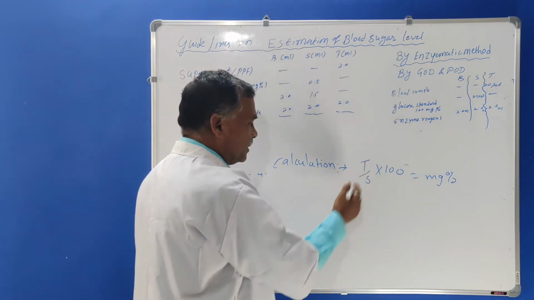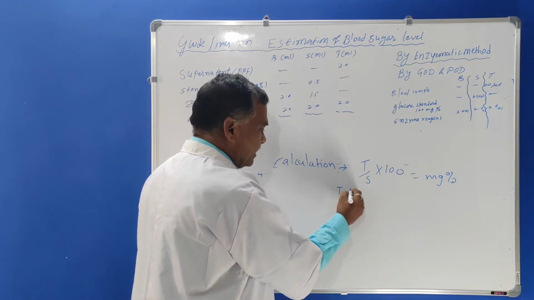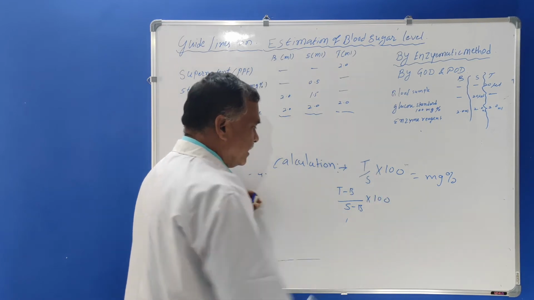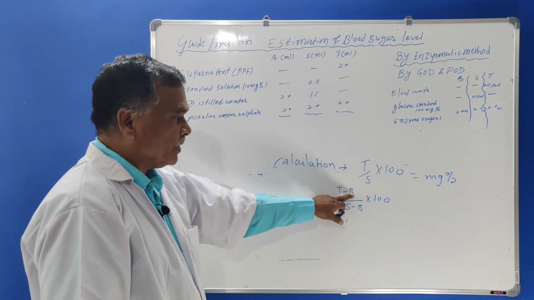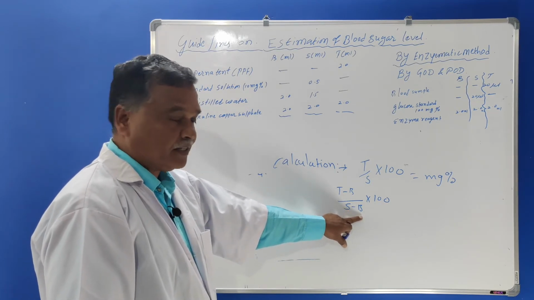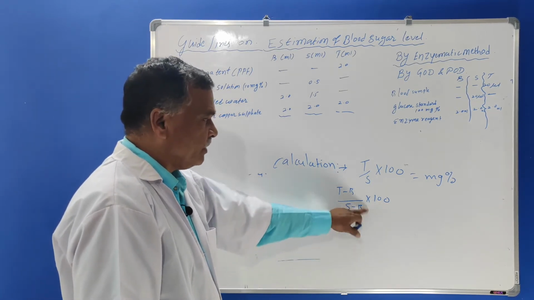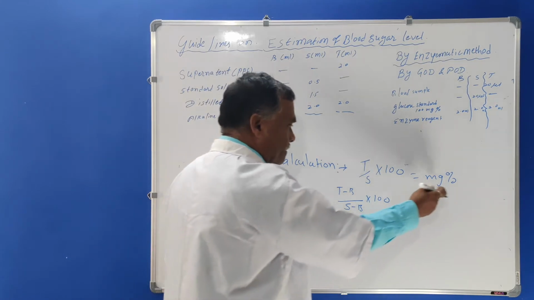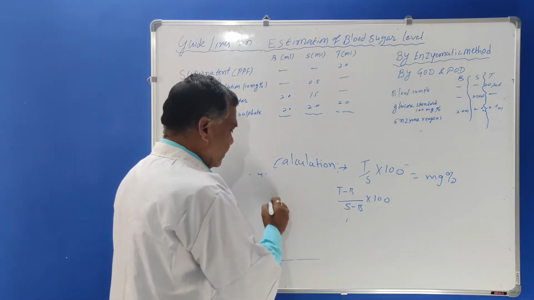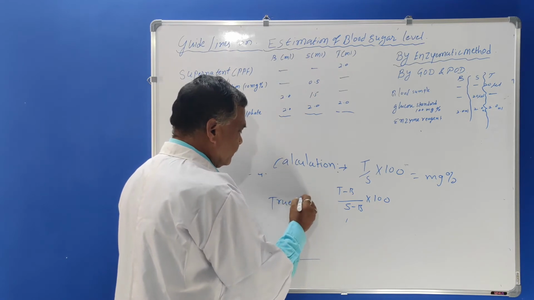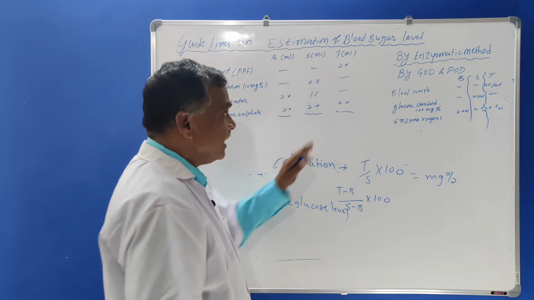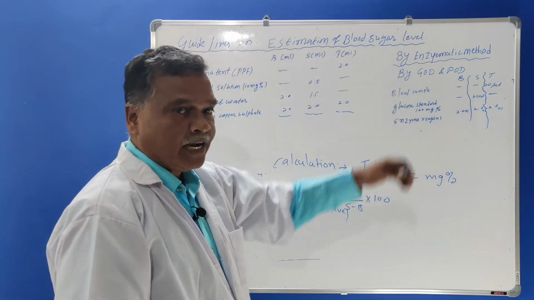As I just told you, T minus B upon S minus B into 100: the optical density of test minus optical density of blank, upon optical density of standard minus optical density of blank, into 100. It will come in terms of milligram percent. So here we get the true glucose level by this enzymatic method, GOD and POD.